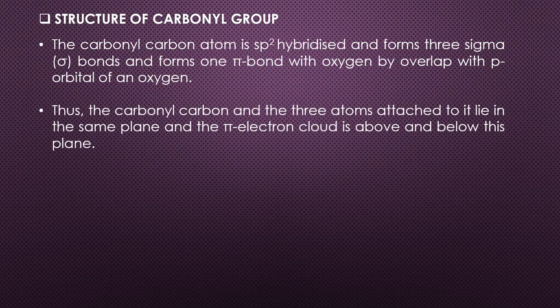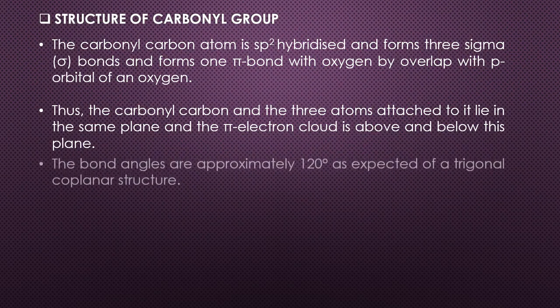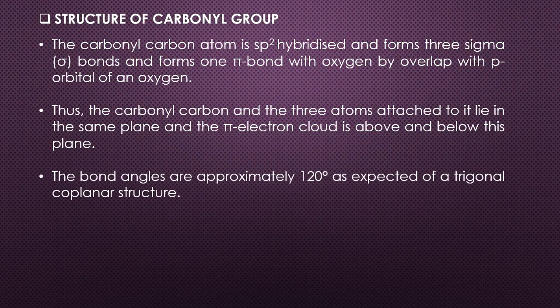Thus, the carbonyl carbon and the 3 atoms attached to it lie in the same plane and the pi electron cloud is above and below this plane. The bond angles are approximately 120 degrees as expected of a trigonal coplanar structure.